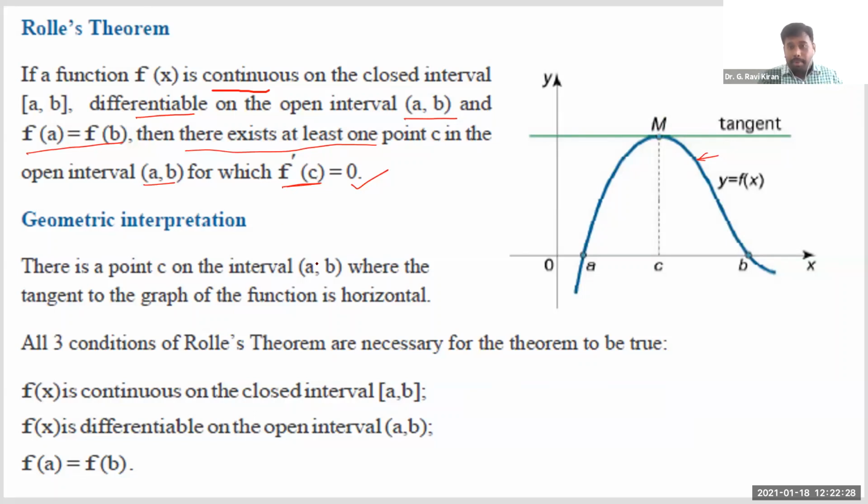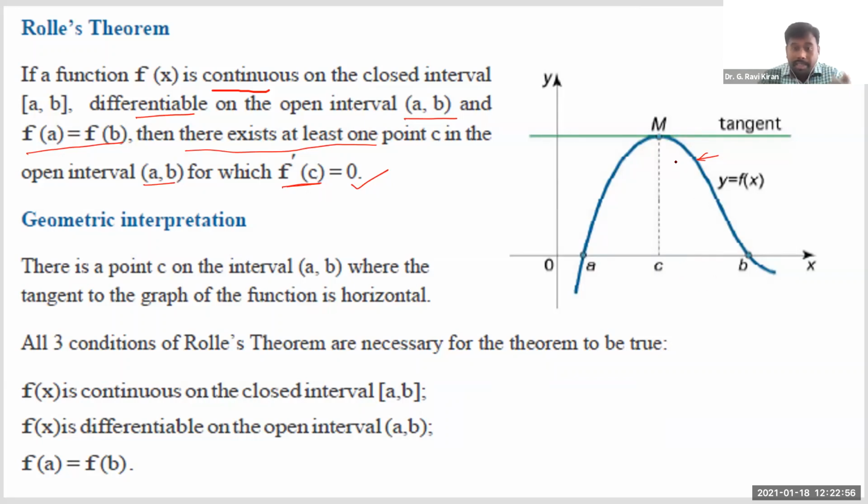So geometrically, whenever you are given a function f of x which is continuous, differentiable, and the function values at the endpoints are equal, if a function satisfies these three conditions, then Rolle's theorem says there exists a point C at which, if you draw a tangent, that tangent is parallel to the x-axis for sure.